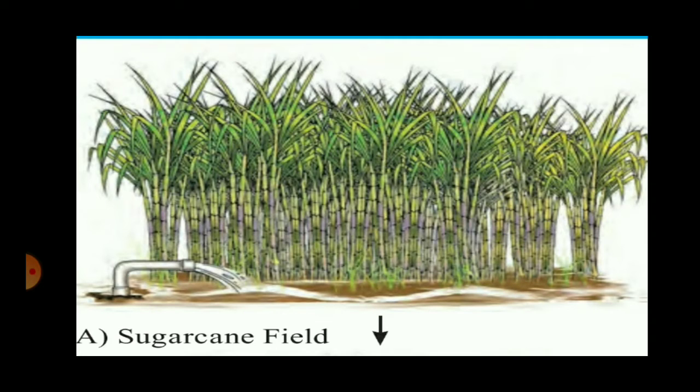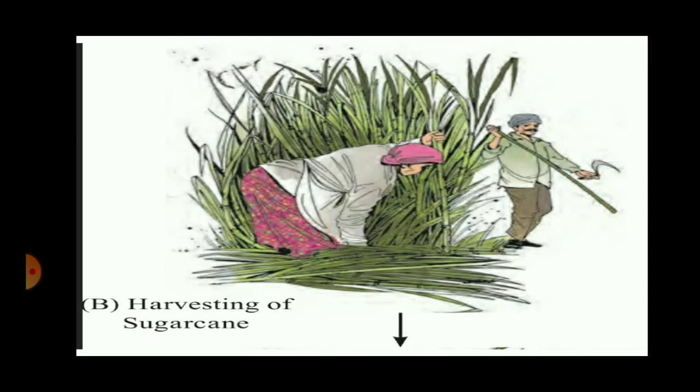So figure A, we are going to see that flow chart. Figure A shows you the sugarcane field. The sugarcane is cultivated in the field. So students, you must be knowing by now this occupation is included in primary occupation. Harvesting of sugarcane is also related to natural resources, so this is also a primary occupation.